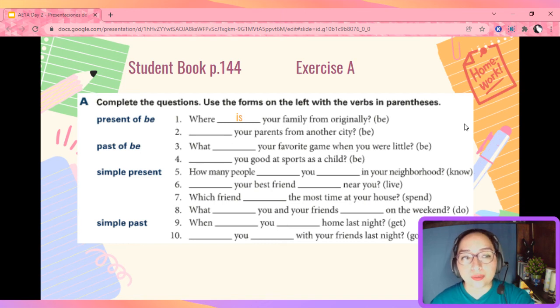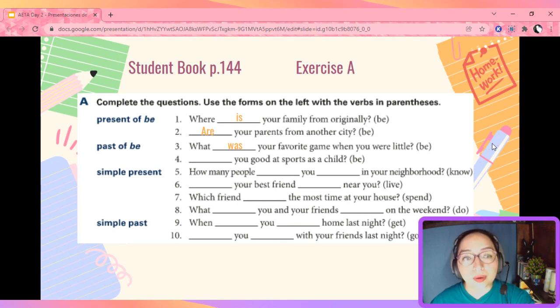What about number 2? Your parents from another city? In this case, because it's plural, we're going to use are. Are your parents from another city? Let's do number 3. What your favorite game when you were little? In this case, we need to use the past of verb to be. So no am, no is, and no are. We should use was because we're talking about one game. So what was your favorite game when you were little? Now, pause the video while you work on the rest of the questions.